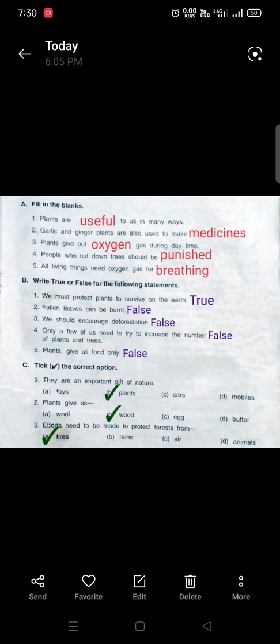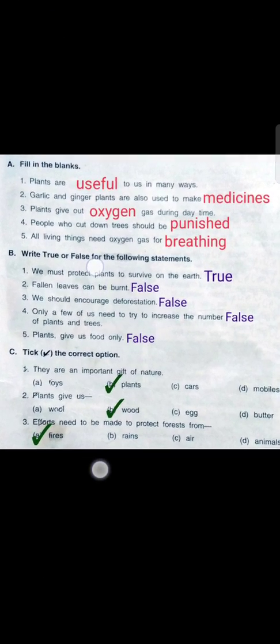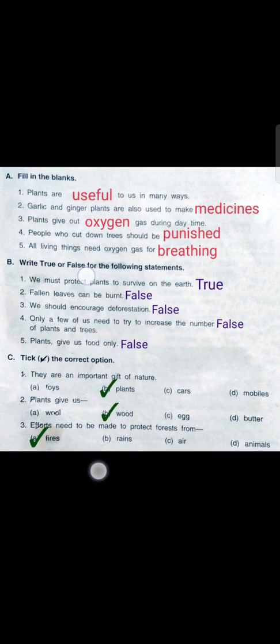Plants give us food only. False. Tick the correct option. They are an important gift of nature. The options are toys, plants, cars, mobiles. The option B is correct, plants.